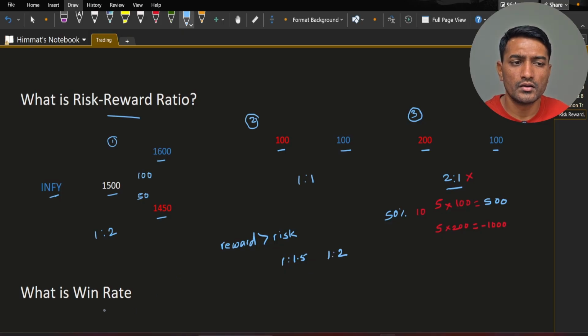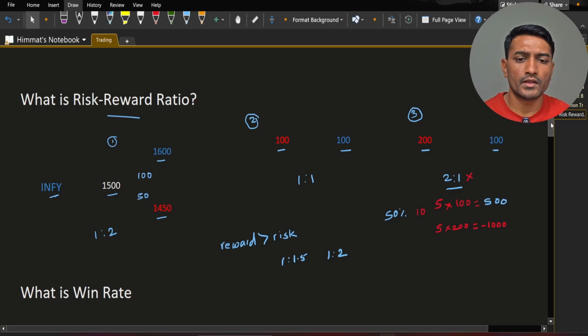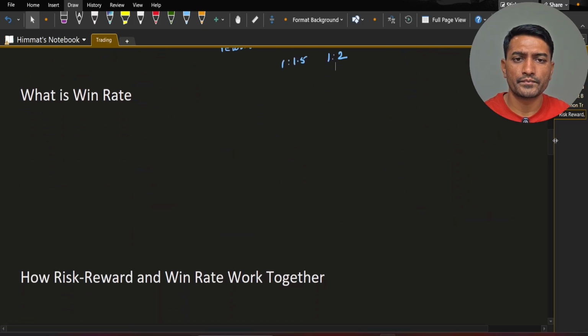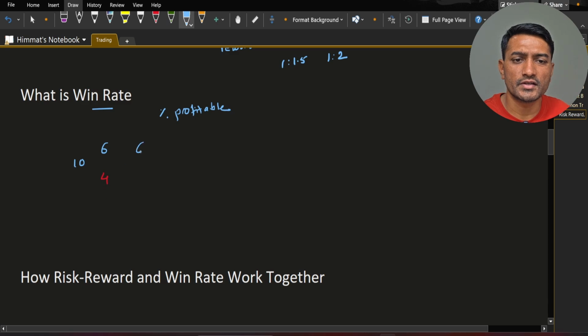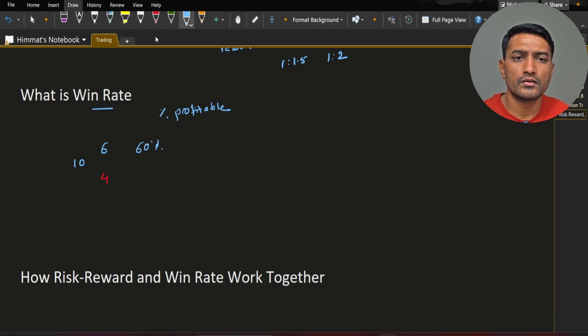Let's move ahead and see what is win rate. Win rate is your percentage of profitable trades. Suppose you have total 10 trades, 6 are win trades and 4 are lose trades, then here your win rate is 60% and loss rate is 40%.